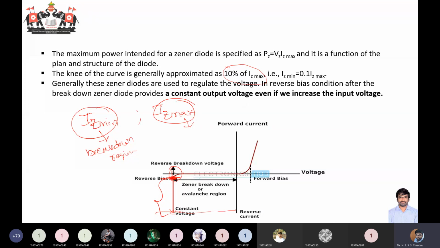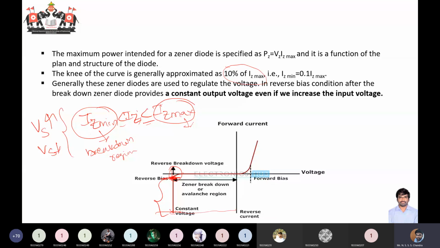Irrespective of that, if your voltage is changing such that your IZ is between IZ minimum and IZ maximum, you can have either an increase or a decrease in voltage, but the current through the diode must be between these two limits, IZ minimum and IZ max. Then only you can have a constant voltage across your load terminals. Otherwise, it will not.